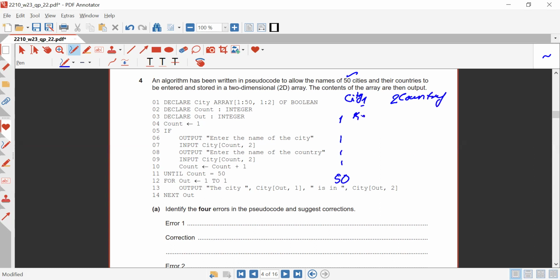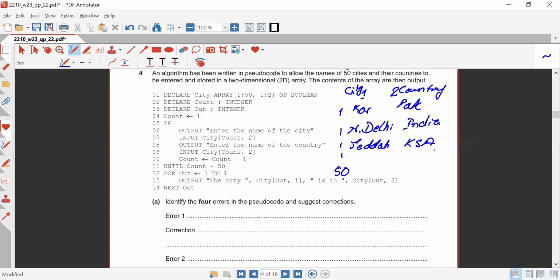So Karachi, Pakistan, New Delhi, for example, at 2, India, Jeddah, sorry, spelling is wrong, Jeddah with KSA, and so on. Now they are saying we need to debug the errors in this. Identify the 4 errors in the pseudocode and suggest corrections.